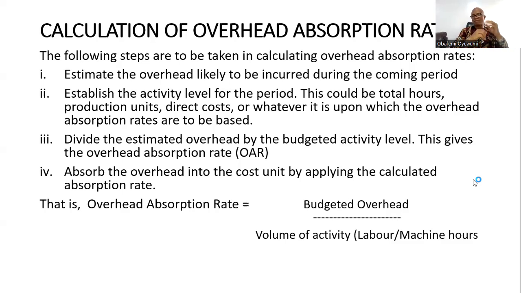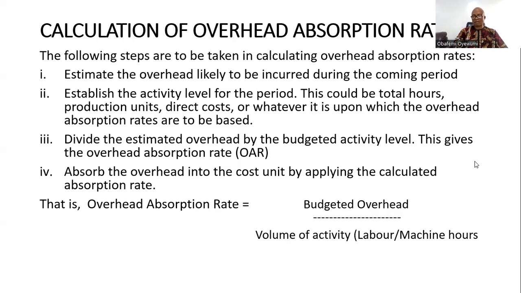Okay, estimated overhead by the budgeted activity level. So that will give you what is called the overhead absorption rate. And then number four, we're now to use the overhead absorption rate to absorb overhead into the cost unit, by applying the calculated overhead absorption rate.